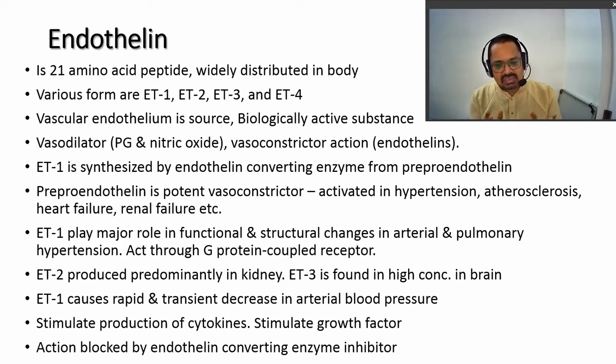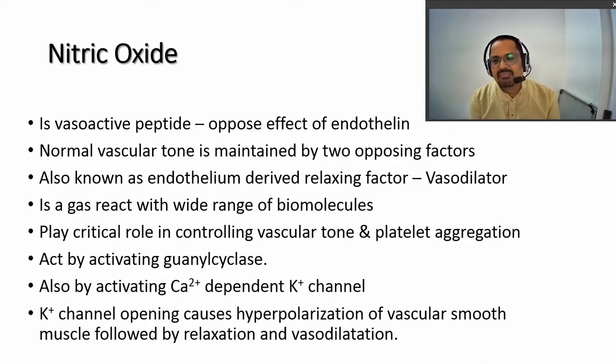Endothelin 1 causes a rapid and transient decrease in arterial pressure. It stimulates the production of cytokines and growth factors. The action is blocked by endothelin converting enzyme blockade.